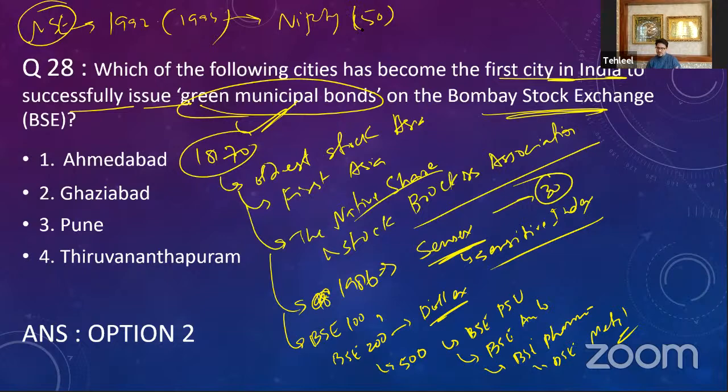आपने सुना होगा Nifty 50. Nifty is actually an index of the top 50 trading companies in the National Stock Exchange. You again have Nifty Junior. Nifty Junior is the index for the next 50 companies that are trading in the National Stock Exchange. The top 50 are covered in Nifty. The second top 50 are covered in Nifty Junior.